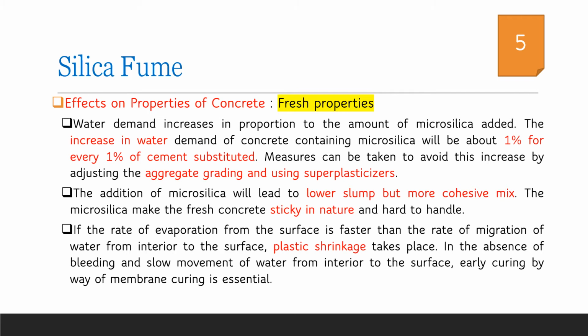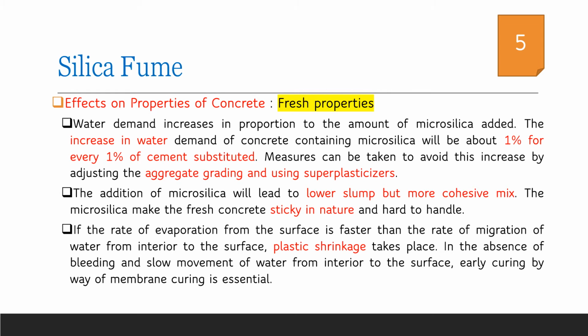In quantitative terms, about 1% increase in the water demand is observed when 1% of cement is substituted with silica fume. And this could be avoided by adjusting the aggregate grading as well as by using superplasticizers.